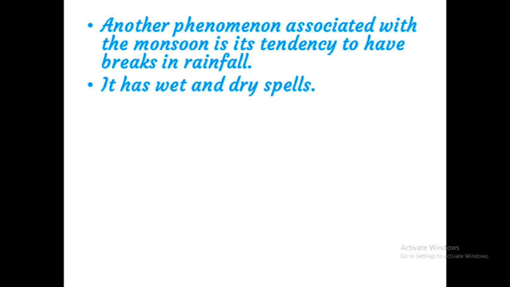That means the monsoon season is not a continuous monsoon. From June to September we are not receiving continuous rainfall. Then some break comes. In some months, in some days we receive heavy rainfall, but on some other days we are not getting any rainfall. If we get rainfall, that is called a wet spell. When we are not getting rainfall, that is called a dry spell.